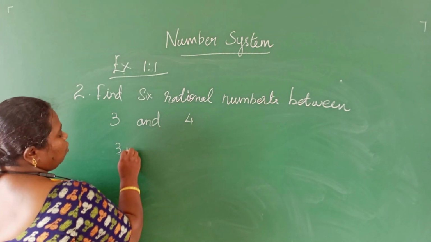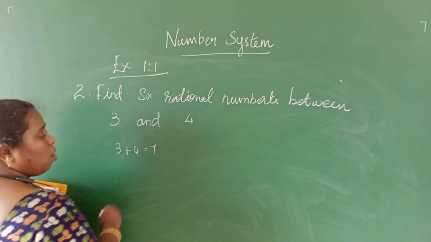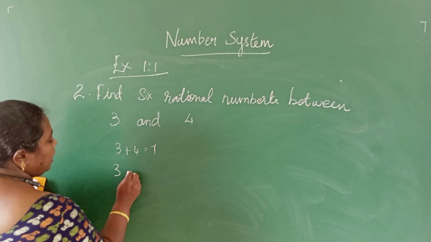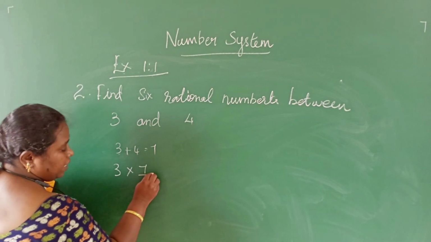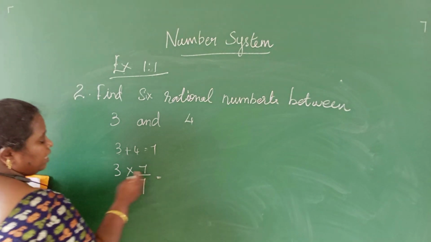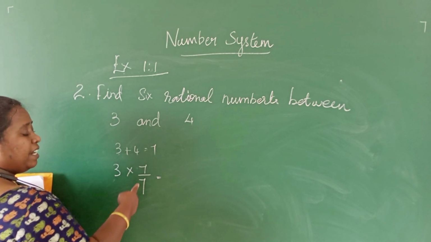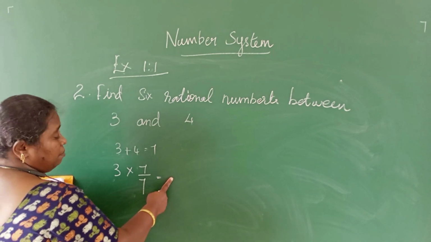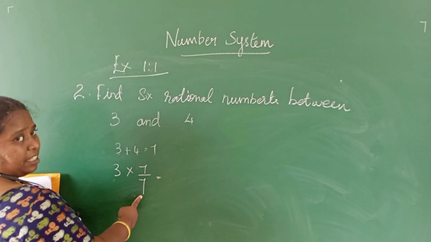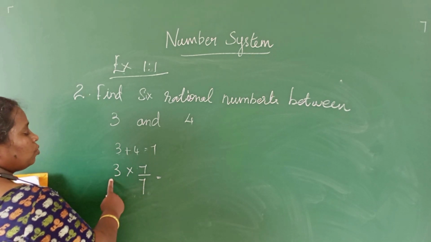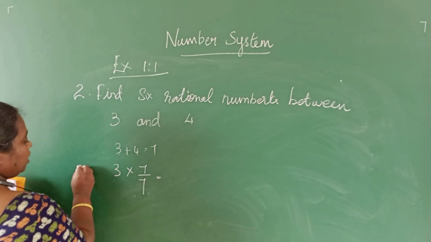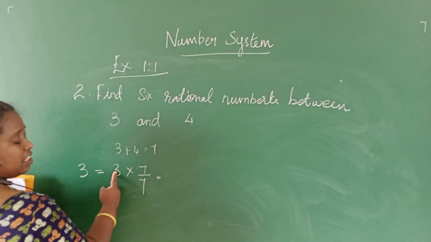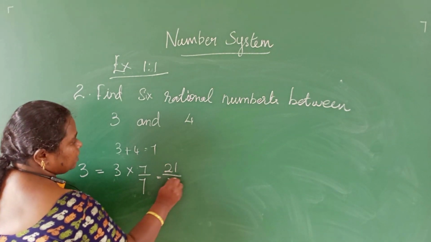What is 3 plus 4? It is equal to 7. What I am going to do? The number 3 can be multiplied by 7 and divided by 7. When a number is multiplied and divided by the same number, you will get the same number, because 7 and 7 get cancelled. The answer is 1. So 3 into 1 is equal to 3. So the number 3 can be written as 3 into 7 by 7. 7 3s are 21 by 7.